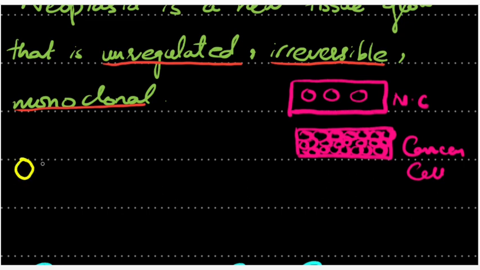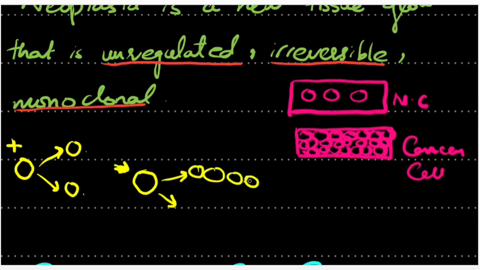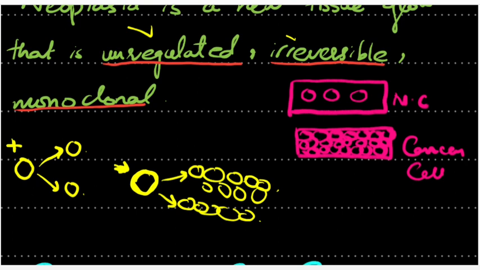If we see a normal cell, a normal cell under a positive stimulus undergoes cell division and the cell cycle stops here. But the cancer cell divides not under a positive stimulus. So there is no stimulus coming for the cancer cell and it is continuously dividing. The cell cycle is not stopping. So this is unregulated and irreversible. Monoclonal means that all these cancer cells are derived from a single parent cell. So this is the single parent cell.